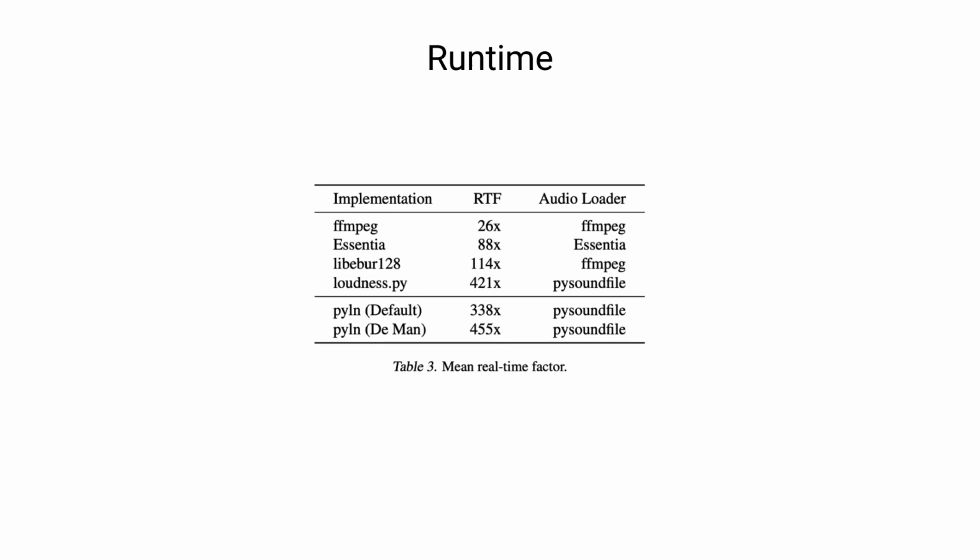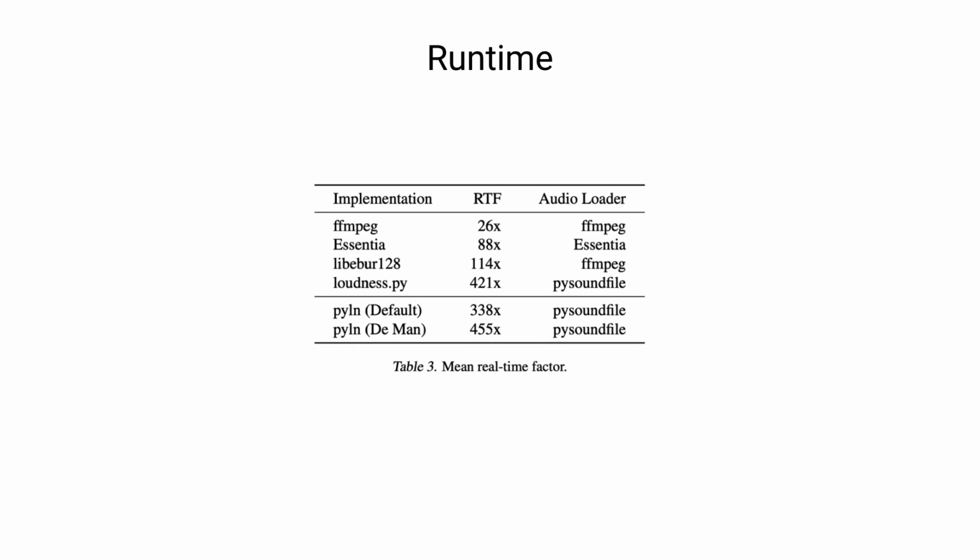As a final test in our evaluation, we also compare the runtime of the different algorithms. To make this fair between the implementations that use audio loaders outside of Python, we also count the time it takes to load the file using PySoundFile for the Python implementations, and this makes it a more fair comparison. And in this case, it's clear that both loudness.py and Pyloudnorm provide the fastest options when considering running this from a Python environment.